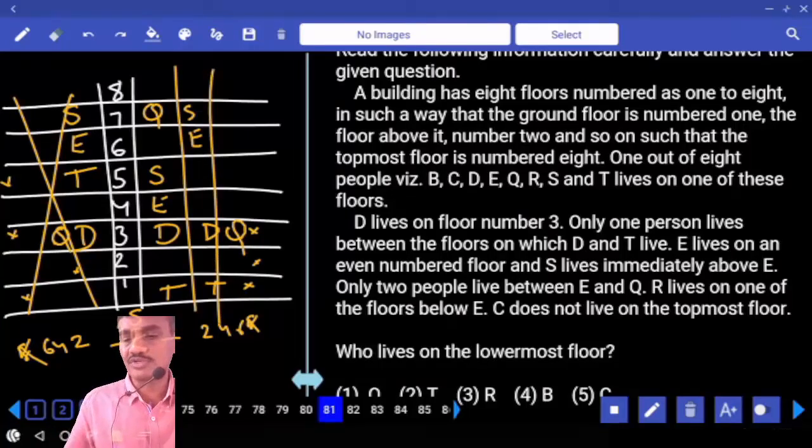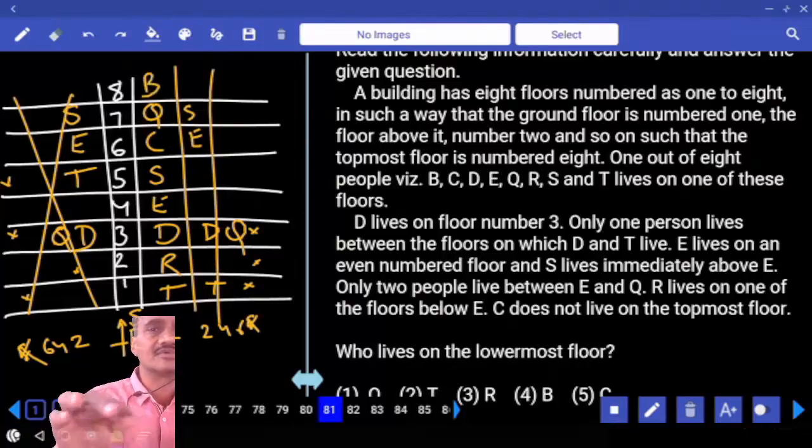And next one, R lives on one of the floors below E. R is here. And C does not live on the topmost floor. C is here. Then who is left over? B is the person left over.